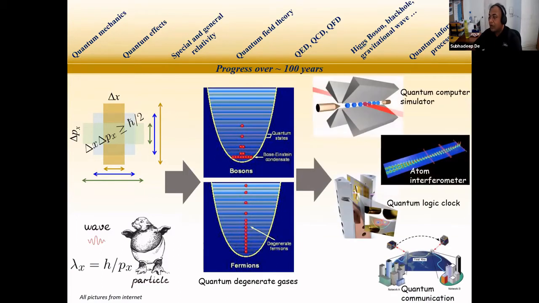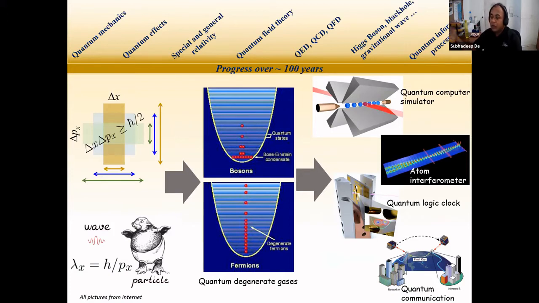And now we are in an era where quantum mechanics is actually being used to build instruments. For example, the quantum computer or quantum simulator based on ion traps or atom traps or SQUIDs, the spin qubits, and so on. Similarly, atom interferometers, ultracold atom based gravimeters, quantum logic clocks, the optical clock that I'm going to talk about today, quantum communications, and so on.